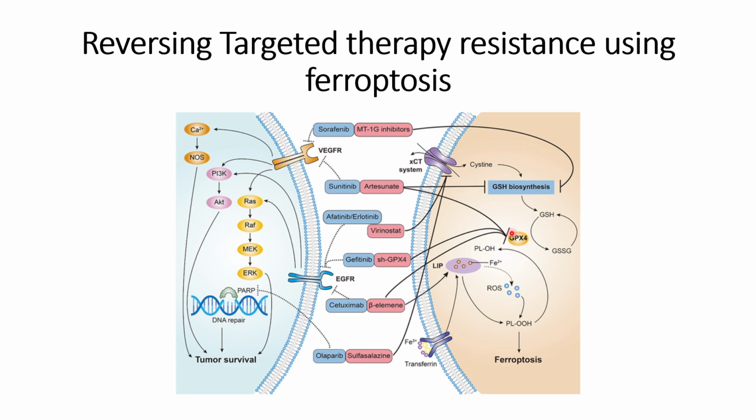GPX4 glutathione will get reduced, and that will lead to ferroptosis, as the GPX4 function is to prevent ferroptosis. Similarly, the other inhibitors also somehow function to reduce GPX4. And in the case of beta-alanine, it will increase the lipid or iron concentration within the cytosol that will lead to ferroptosis.